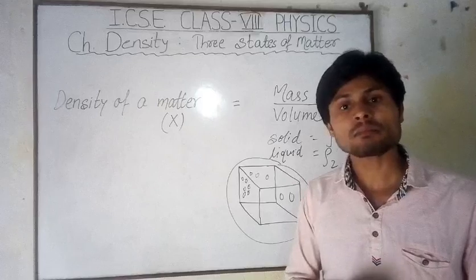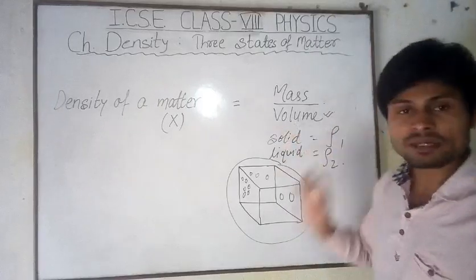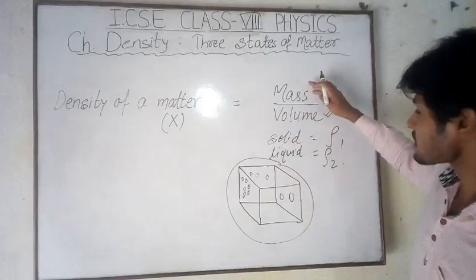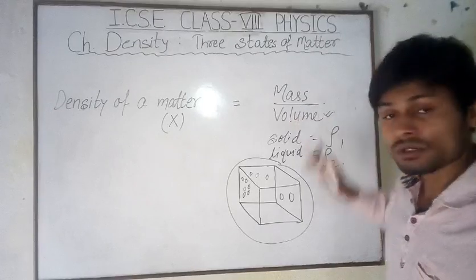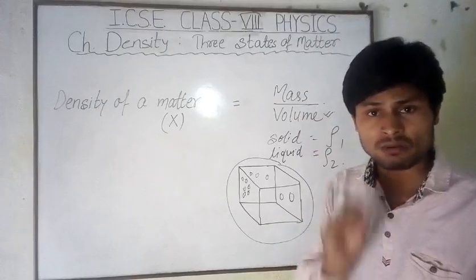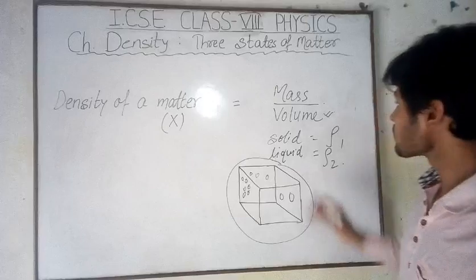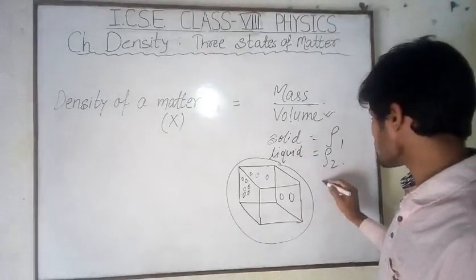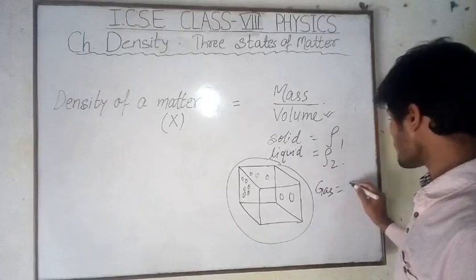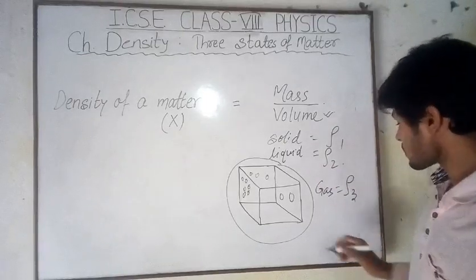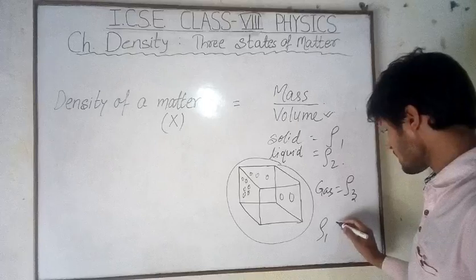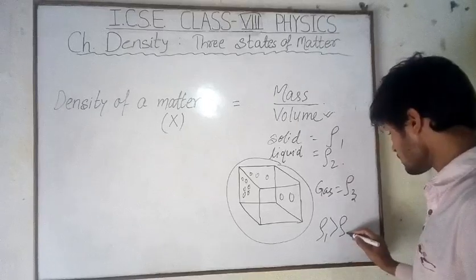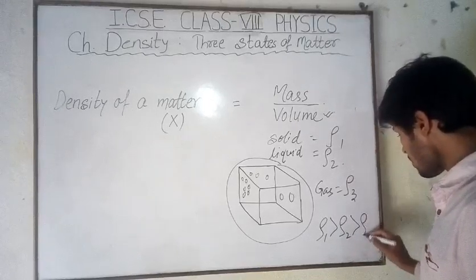So the mass reduces, but the volume remains as it is. The mass reduces for the same volume due to fewer molecules. For gas we have the density, suppose ρ3. So ρ1 is greater than ρ2, and ρ2 is greater than ρ3.